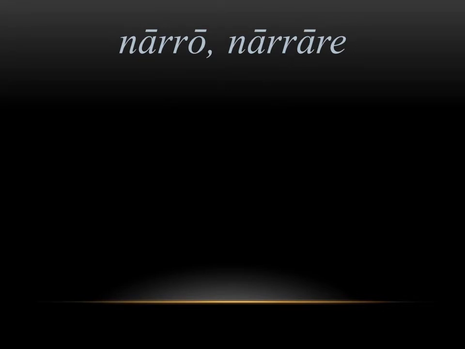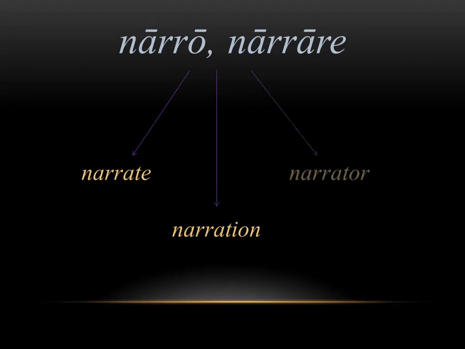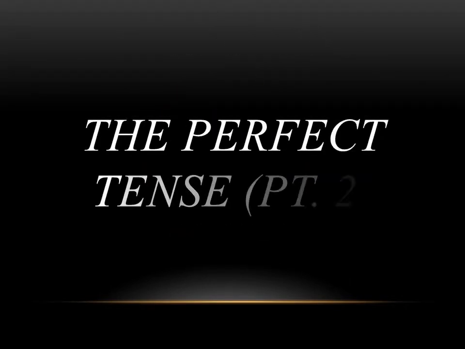The next word is narro, narrare, which means to tell a story or to narrate something. And this brings us to the grammar for this chapter, and your book calls this the perfect tense part 2. The reason for that is you've already seen the perfect tense in chapter 19, and we've covered some basics of it, but in this chapter we're really going to dive in more with the endings and how you can take the perfect tense and compare it against the imperfect tense. So we're not quite done with the perfect after this chapter. We'll come back and review it in chapter 21.